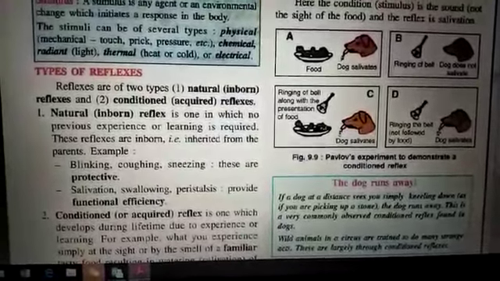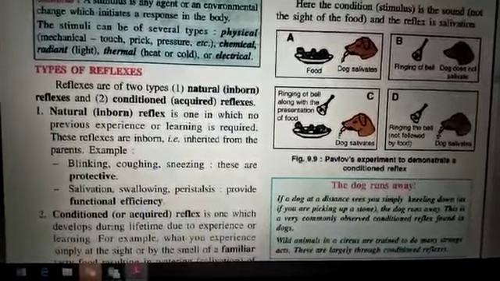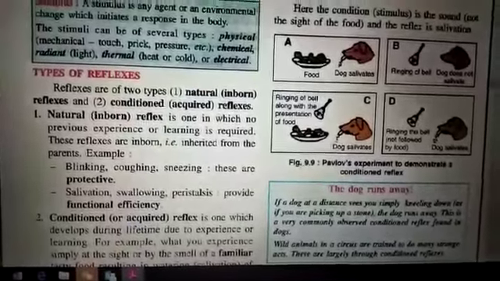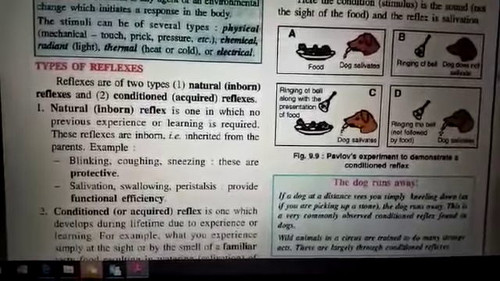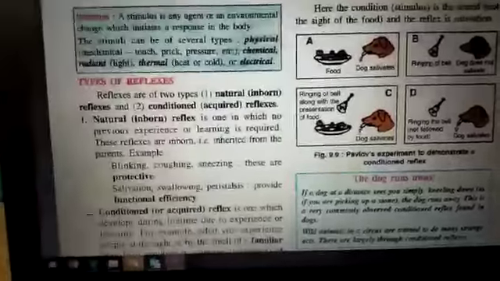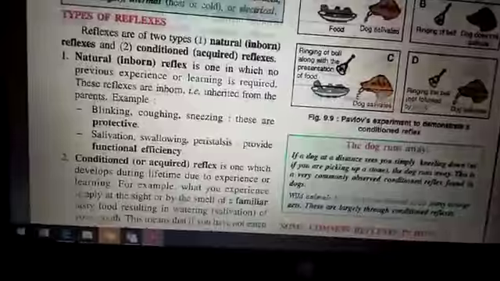Examples are blinking, coughing, sneezing. These are all from the protective point of view. Then salivation, swallowing, peristalsis. Peristalsis is the swallowing movement, when something moves from one place to another, that is peristalsis. These provide functional efficiency.